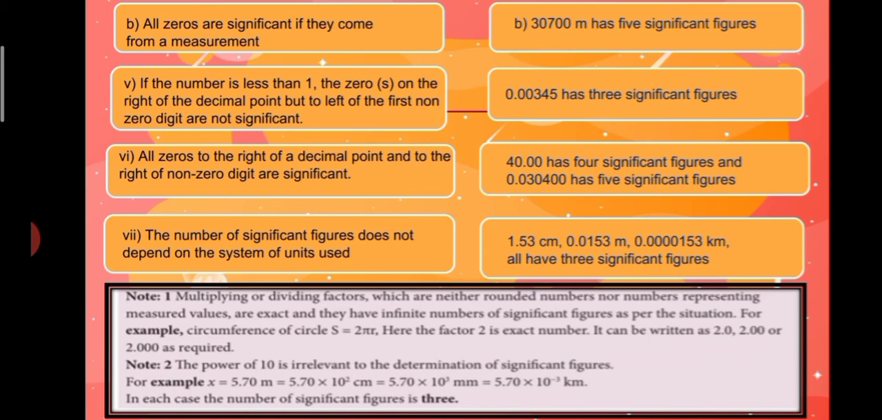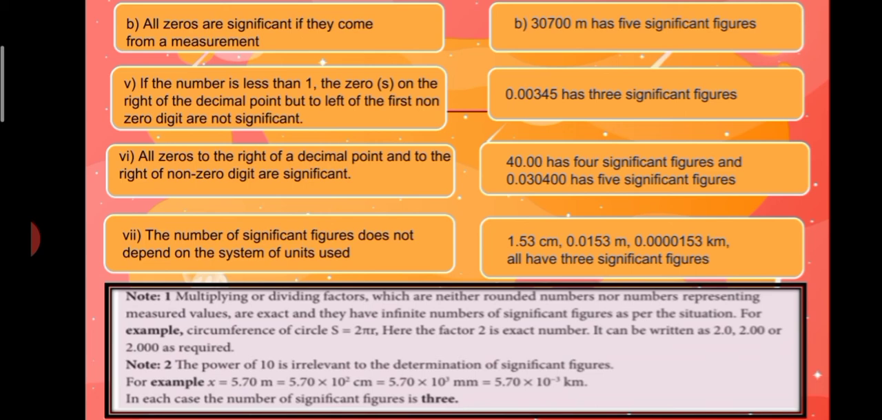For example, the circumference of a circle S is equal to 2 pi r. Here the factor 2 is an exact number. It can be written as 2.0, 2.00 or 2.000 as required. Note 2: the power of 10 is irrelevant to the determination of significant figures.